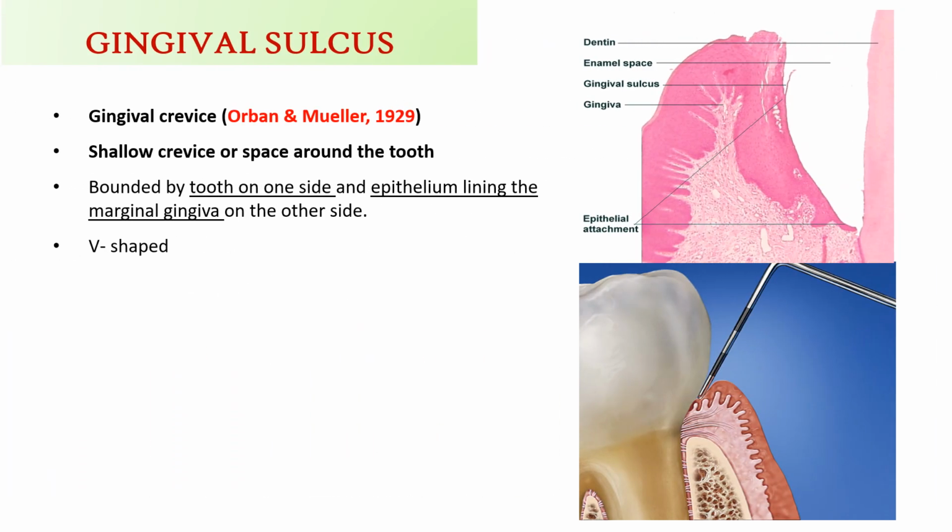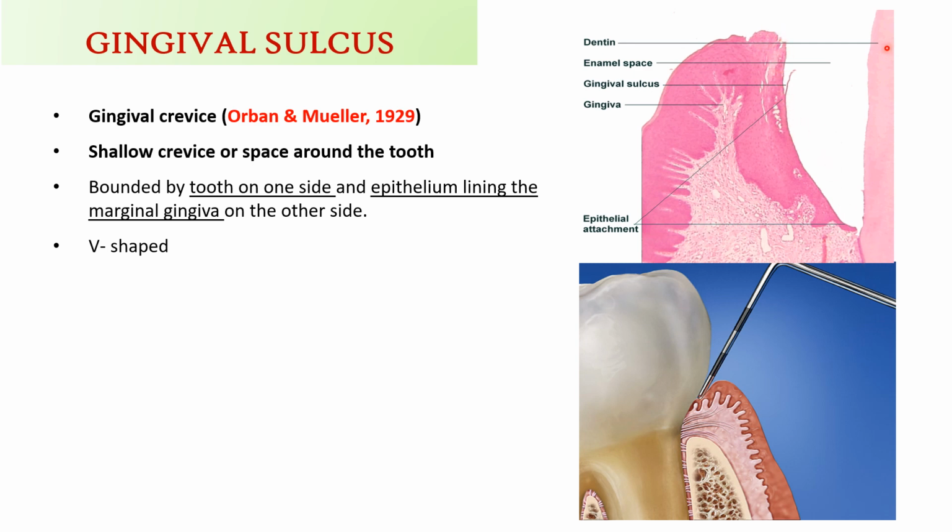Gingival sulcus. Orban and Mueller in 1929 used the term gingival crevice. This is the shallow crevice or space that surrounds the tooth, and it is bound by the tooth on one side and the epithelium lining the marginal gingiva, that is sulcular epithelium, on the other side.